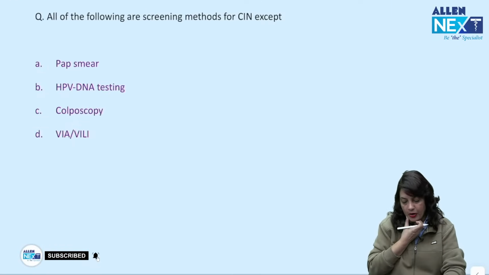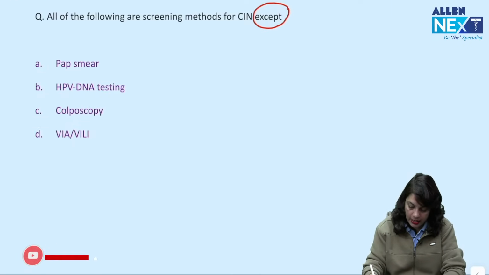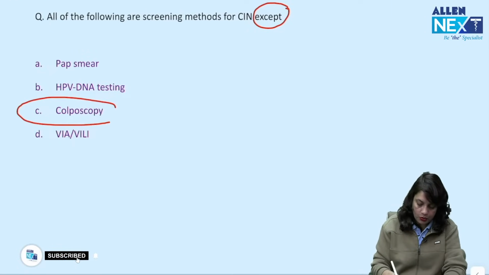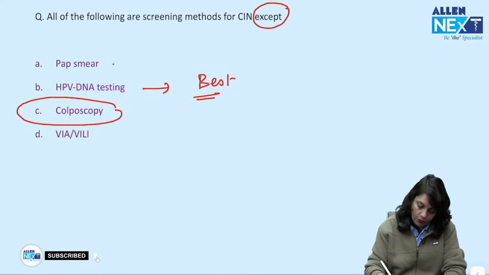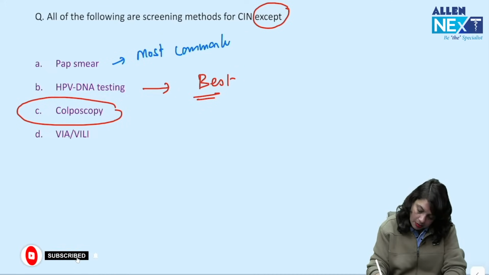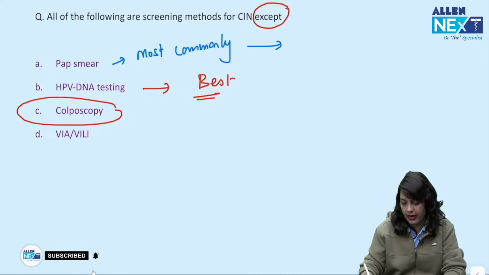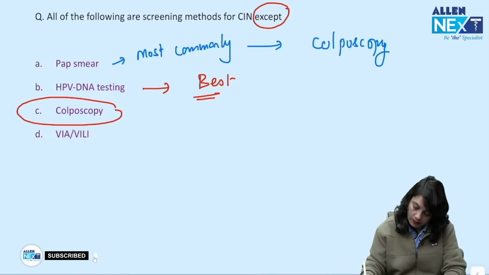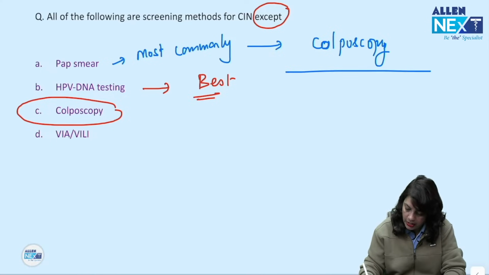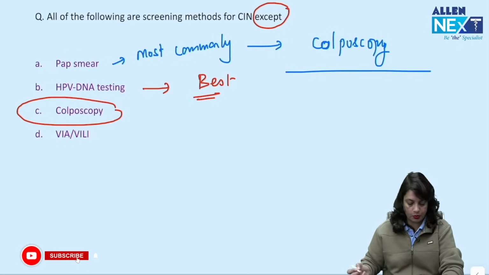Next, all of the following are screening methods for CIN3 except colposcopy. Which is the best screening method? HPV DNA. Which is the most commonly done screening method? Pap smear. But after the Pap smear finding, you need to do the colposcopy. Specialized training and setup is needed for colposcopy.